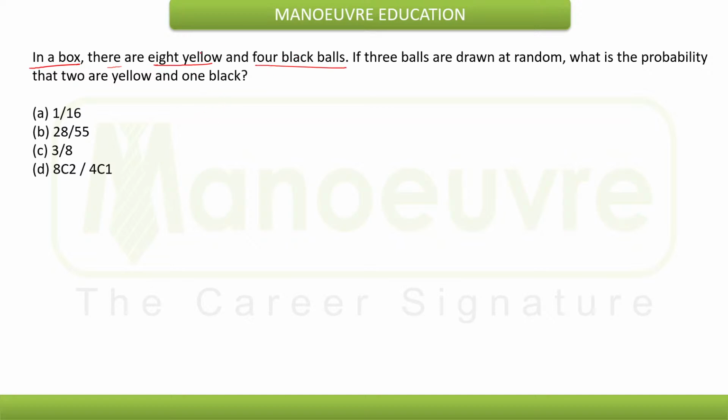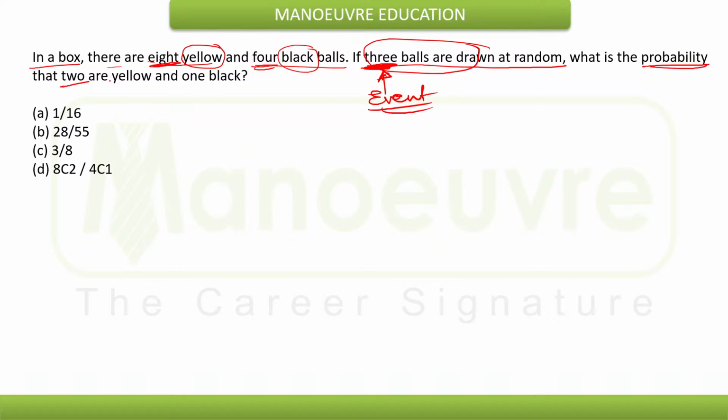If 3 balls are drawn at random, this is the event. What is the event? The event is that 3 balls are drawn. Then what is the probability that 2 are yellow and 1 is black?